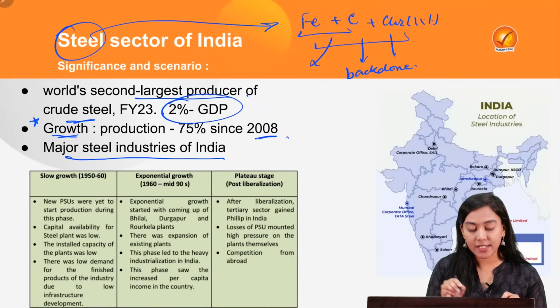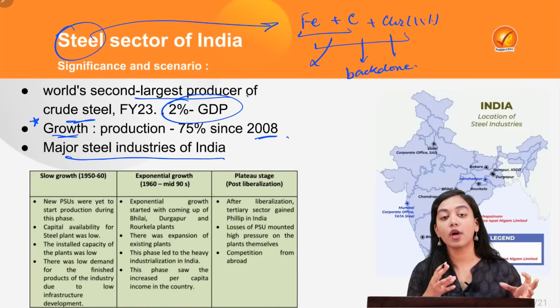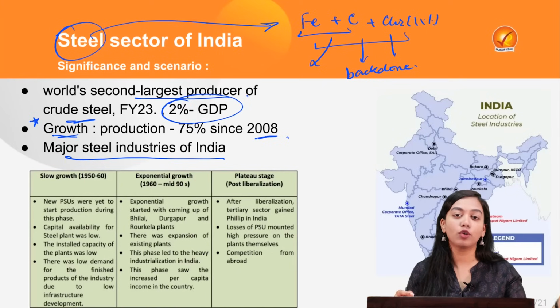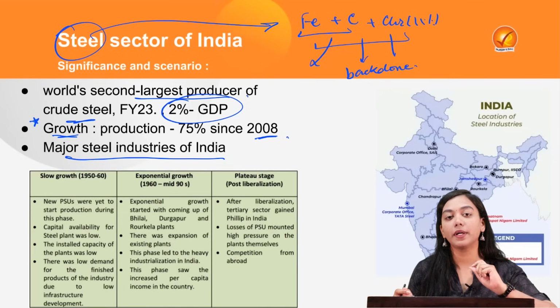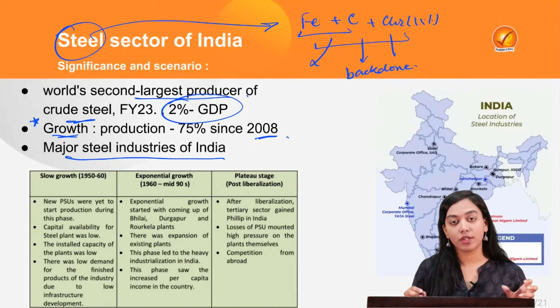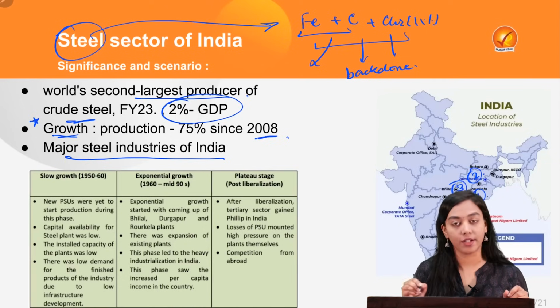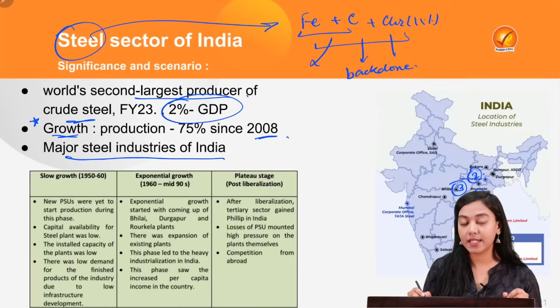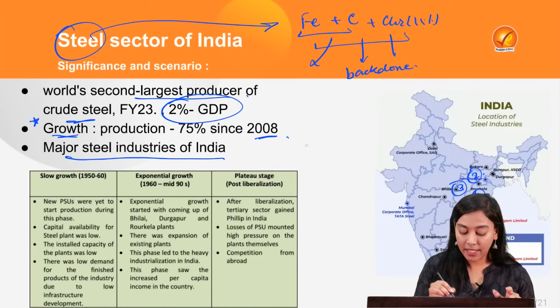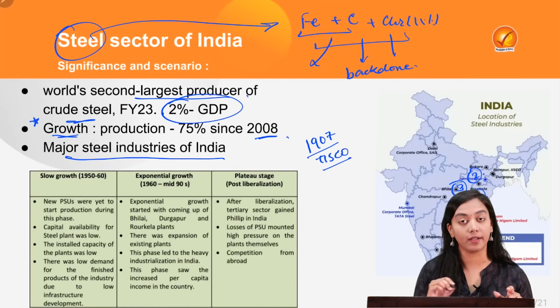The major steel industries in India are majorly located in and around coal fields. Coal is one of the raw materials, and iron and coal are both important raw materials for the steel industry. So the steel and iron industries are located near the coal fields or the iron mines. The largest producer of steel in India is Odisha, followed by Jharkhand and Chhattisgarh. The first steel plant in India was set up in 1907 with the Tisco plant in Jamshedpur, Jharkhand.